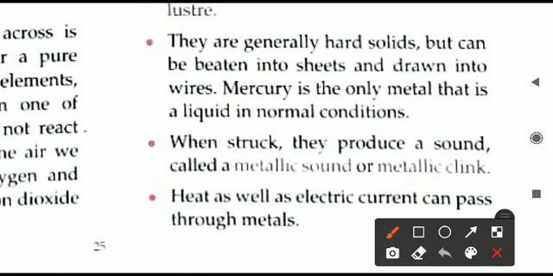The second property in the metals is that they are generally hard solids. They are strong, they are hard, and they can be beaten into sheets. We can convert them into sheets. Also we can convert them or draw them into wires. We can make sheets of metal. Also we can convert them into wires.